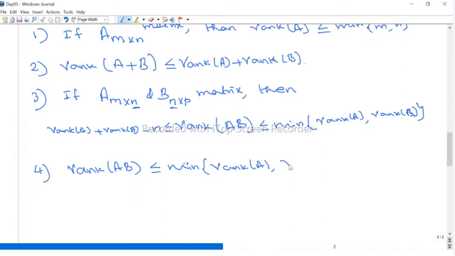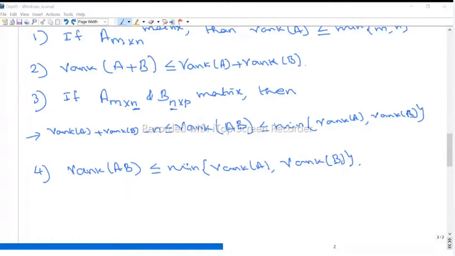That is only, I take the upper bound, rank of B, provided the product AB is defined. Suppose both are n by n matrices, the same result is true. Anyway, this is true for any matrix, but carefully we have to subtract the common number, common to both matrices A and B. So the common number is n. That is the number of columns, or take the number of rows, provided AB is defined. So this is a very, very important result.